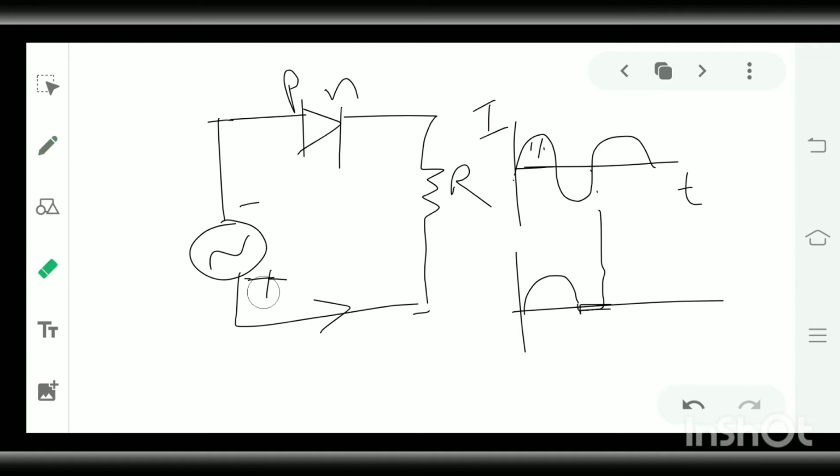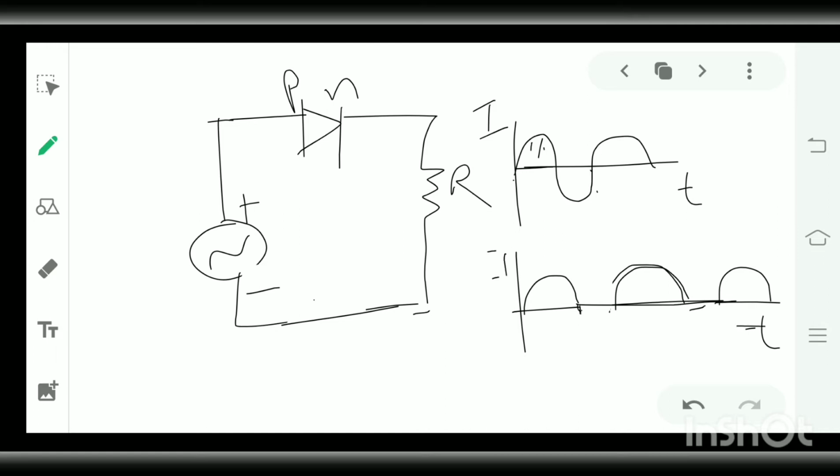Now again when the polarity changes, plus and minus, current will flow. So this is the graph for a half wave rectifier when we use an AC source. It rectifies the current and makes it into DC.